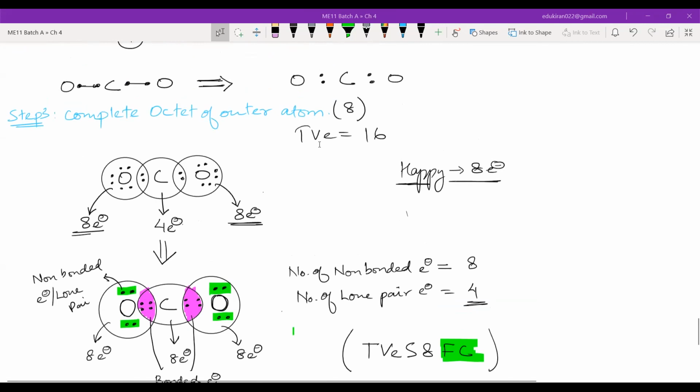More. A bit more. Okay. I hope all you guys understood the steps, right? Yes, sir, understood.